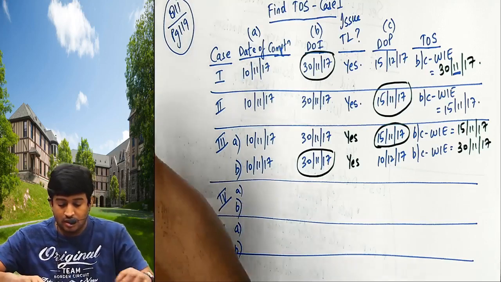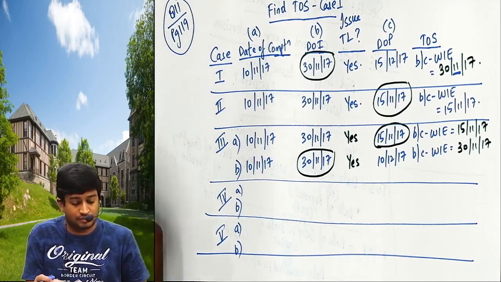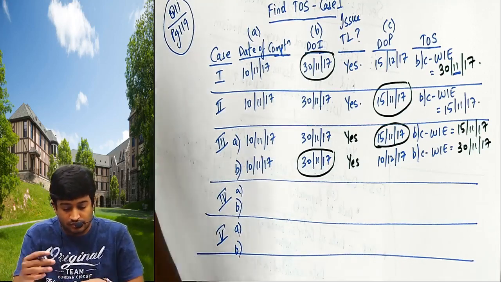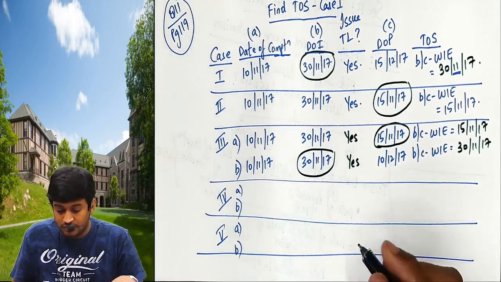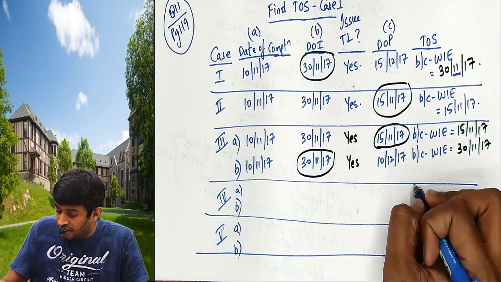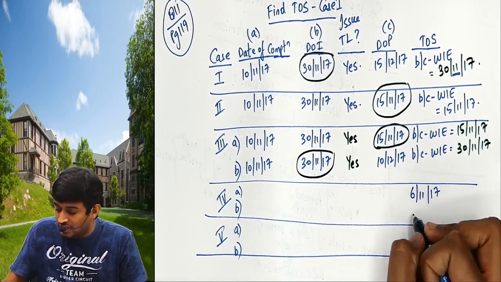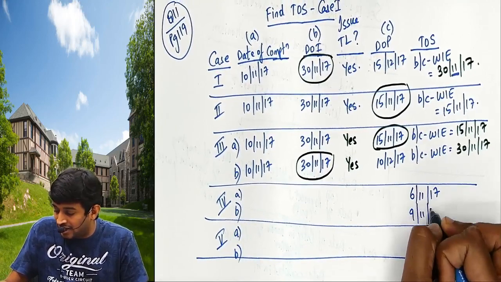Okay, so the answers are for the fourth one. First answer is 6/11/17, then 9/11/17.